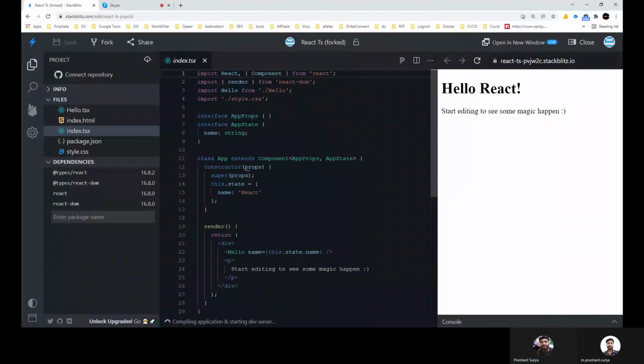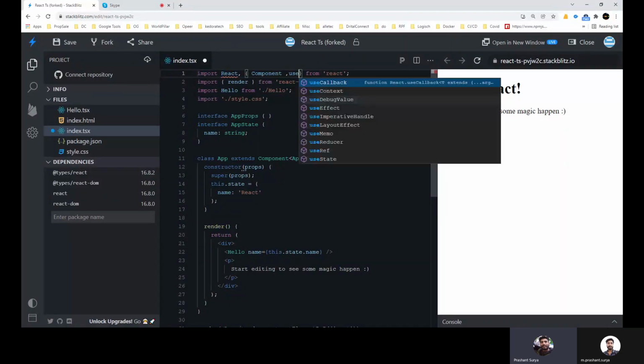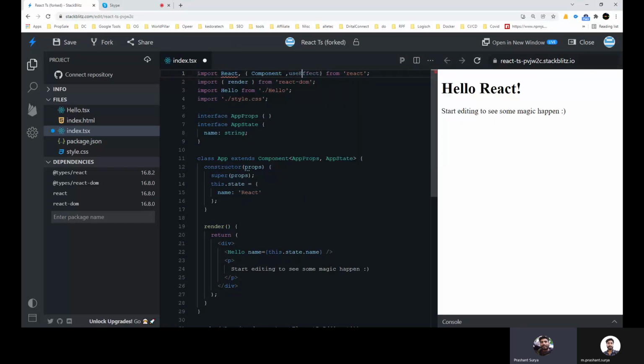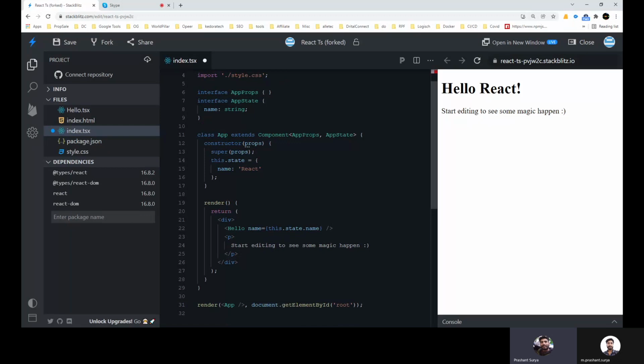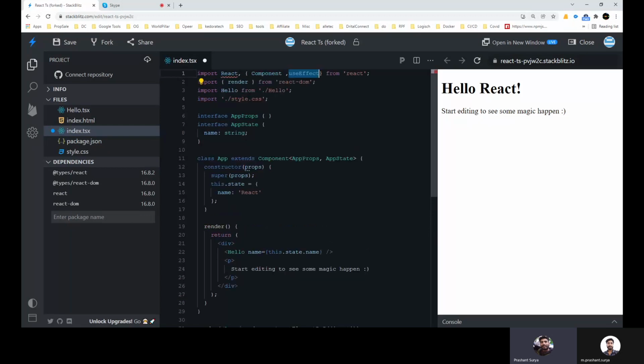You can use either React.useEffect, or directly import useEffect from here. In this sample application we have a class component, but we don't need a class component because this hook will not work in a class component.